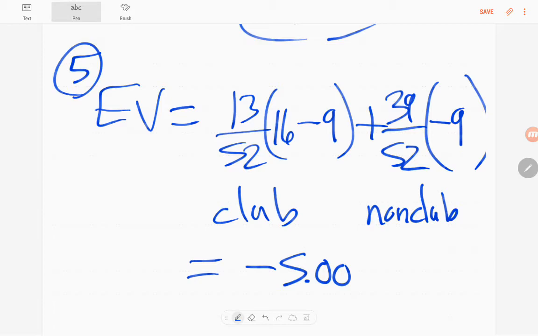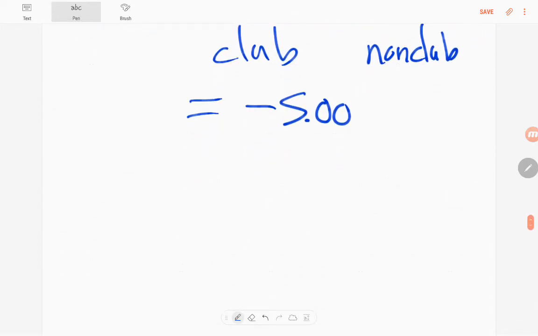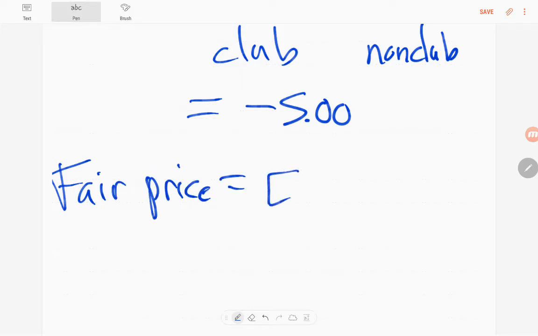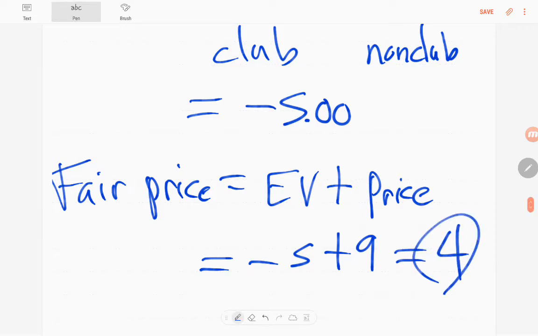And what would be a fair price of the game? Okay, well let me show you something. Here's how you calculate the fair price. You're supposed to add the expected value that you just calculated to the price to play the game. So in this case, we found the expected value was -5, but we actually paid $9 to play. So the price that would make it a fair game is $4. Remember that little formula.